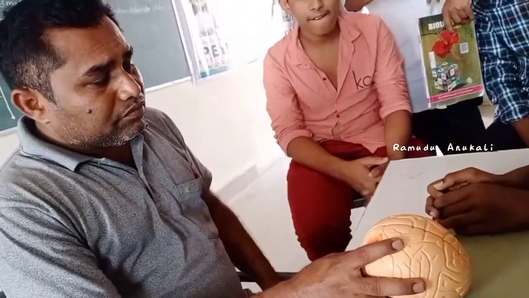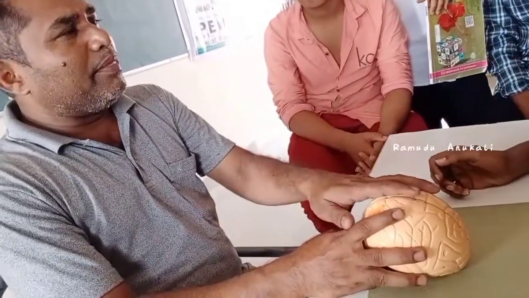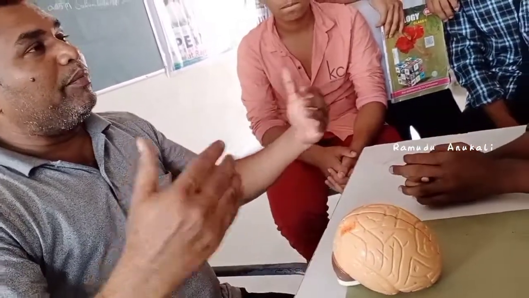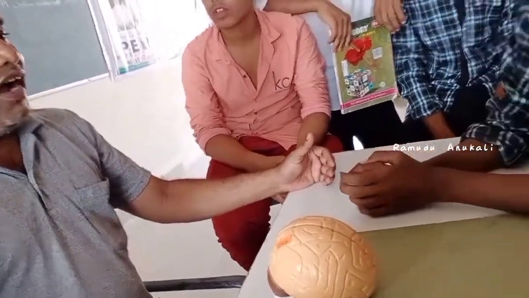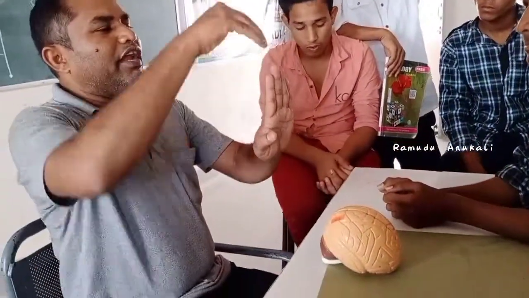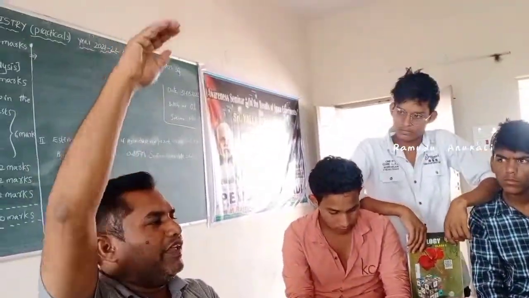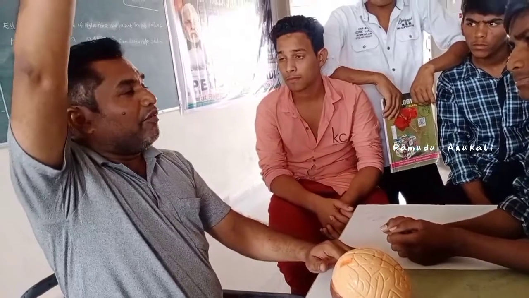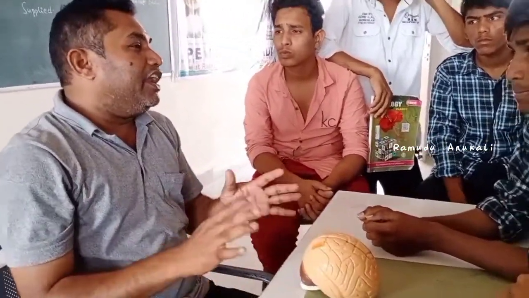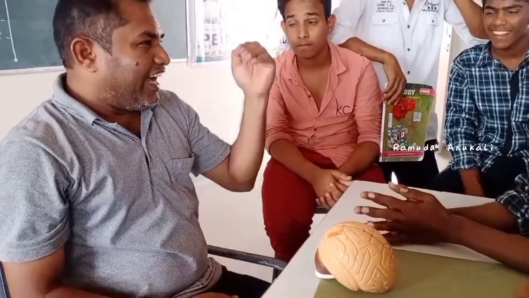Ridges are also called gyri. So sulci and gyri, these grooves and ridges help increase the surface of the cerebrum. When you see the cerebrum, the upper part of the brain, the surface of the cerebrum, it is brown in color.